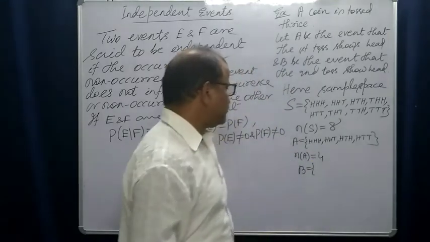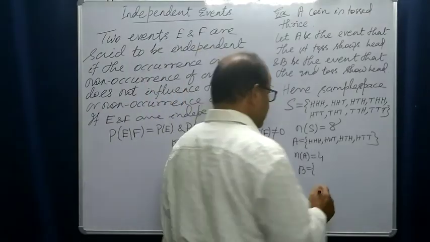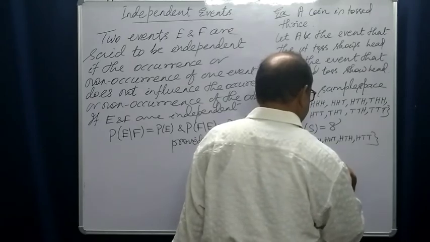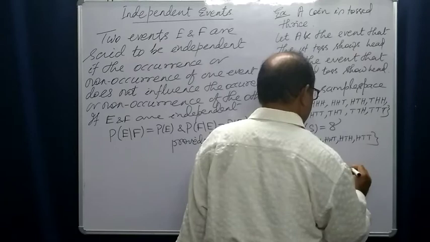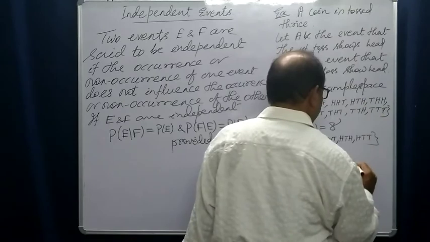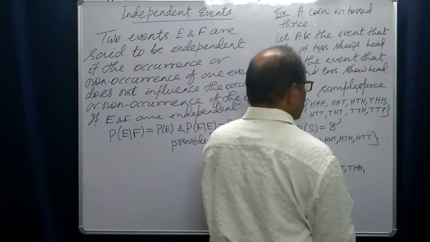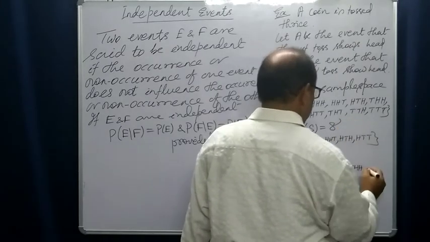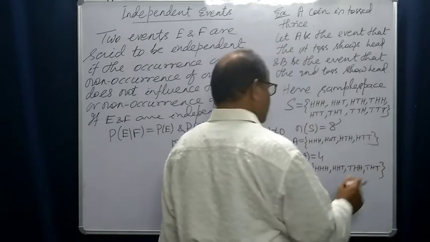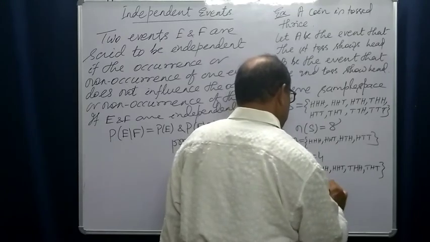B is the event that the second toss shows head. So its elements are head, head, head, head, head, tail, tail, head, head, and tail, head, tail. The second toss shows head in each. This is also the number of elements in B, which is also 4.